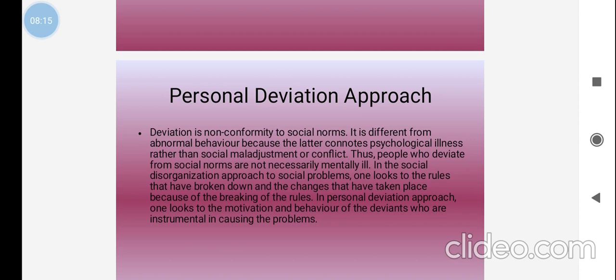People who deviate from the social norms are not necessarily mentally ill or mentally retarded. Not only personal deviation people, but those who violate or deviate from our norms are also deviational persons. Okay, in the social disorganization approach, to social problems one looks to the rules that have broken down and the changes that have taken place because of the breaking of the rules.